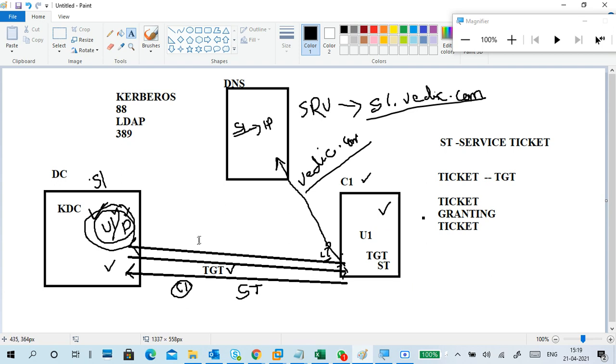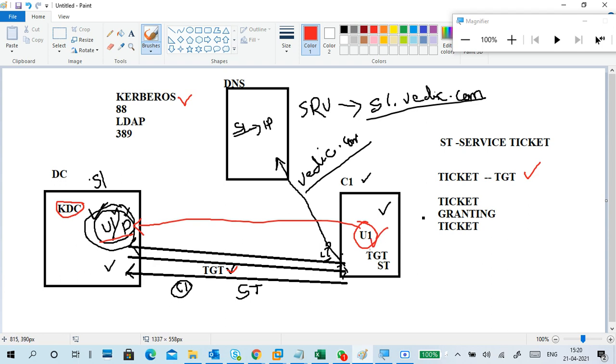So once again, understand guys, very simple. U1 wants to get authentication and sends a request to S1. We use the Kerberos authentication protocol. Kerberos will verify your username and password. Then the key distribution center, meaning the server, will give you a ticket. The ticket name is ticket granting ticket, to the client.